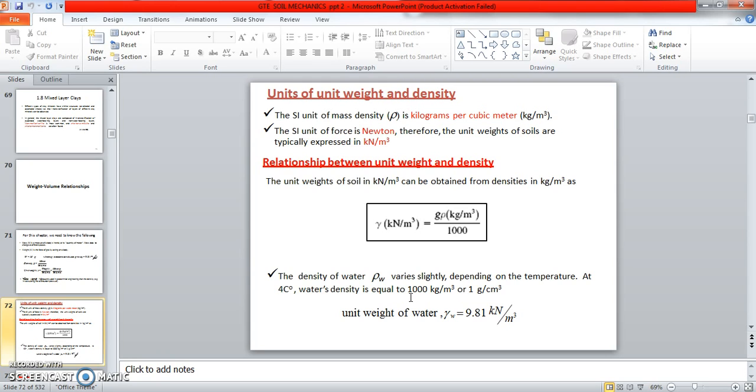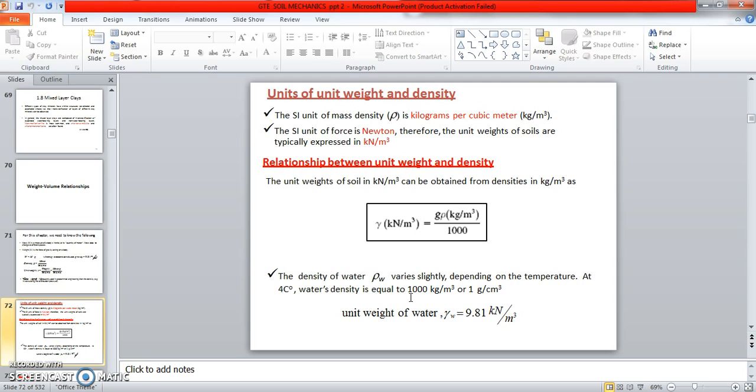At 4 degrees Celsius, the density of water is equal to 1000 kg per meter cube or 1 gram per centimeter cube. The unit weight of water gamma W is equal to 9.81 kilonewton per meter cube. So listen here, if they ask for density, you have to use 1000. If you go for unit weight, you have to use 9.81 in the problem.